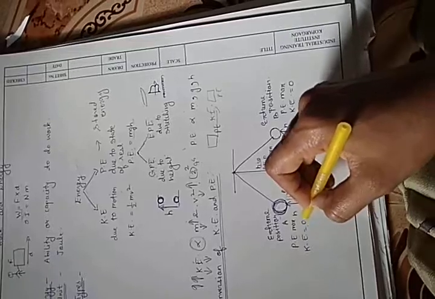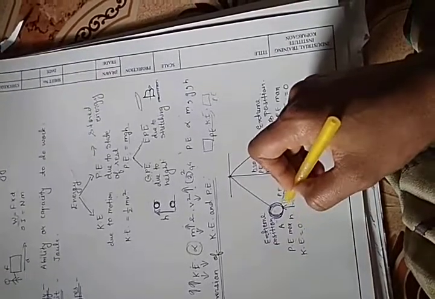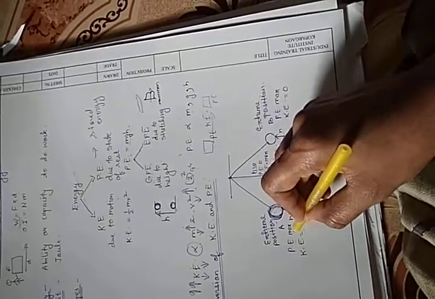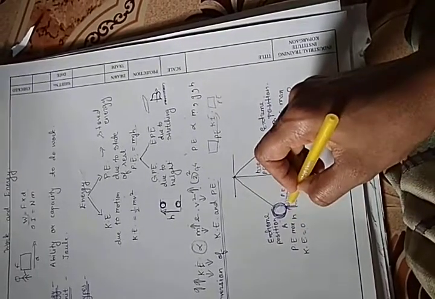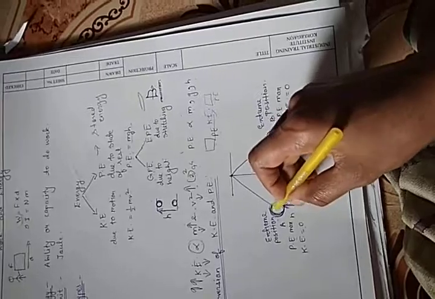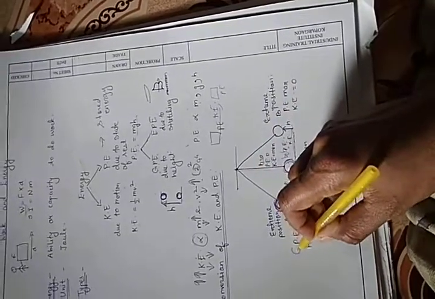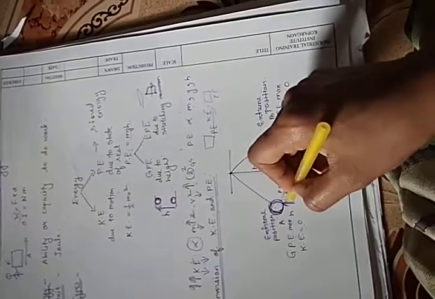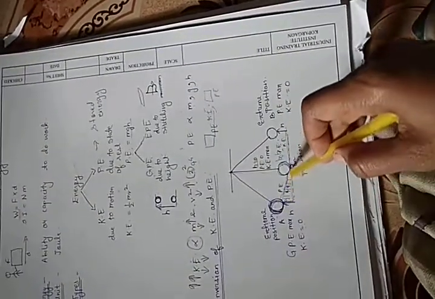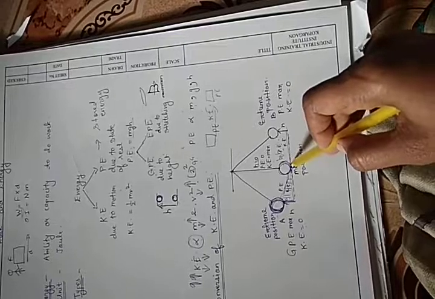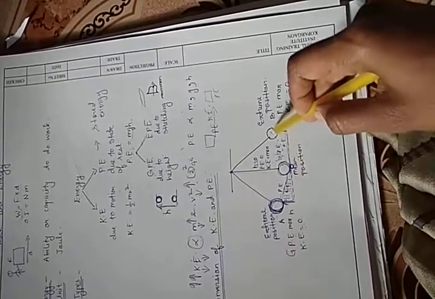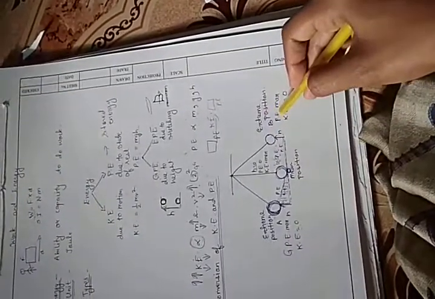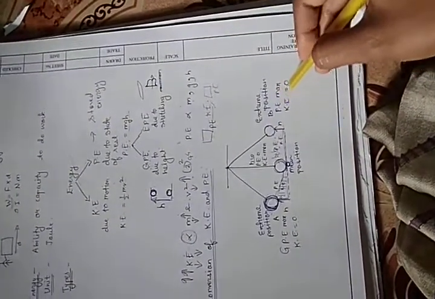And kinetic energy is 0 because here it stops. So kinetic energy is 0 and potential energy is maximum क्योंकि it is raised to a particular height. So at this extreme position, it possesses gravitational potential energy which is maximum and kinetic energy is 0. Again it comes to this point, here kinetic energy is maximum, potential energy is 0, and it moves to the other extreme position. Again at this extreme position, the potential energy is maximum and kinetic energy is 0.